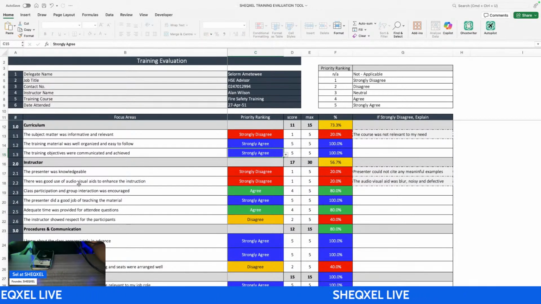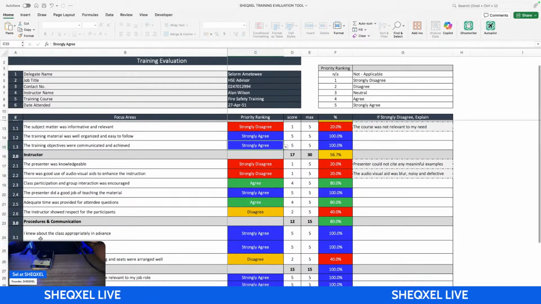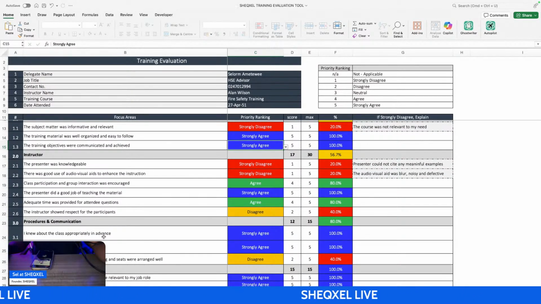Was there good use of audiovisuals to aid the understanding of the topic? Was there class participation and group interaction? Was it encouraged? The presenter did a good job on the teaching materials, right? Adequate time was provided for attendee questions. The instructor showed respect for the participants. I was informed about the class appropriately in advance.